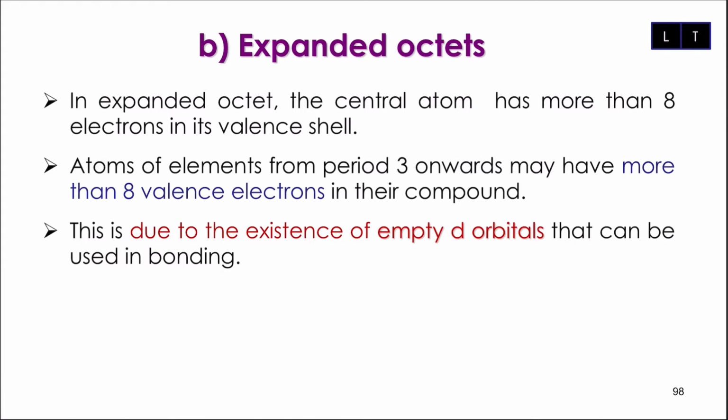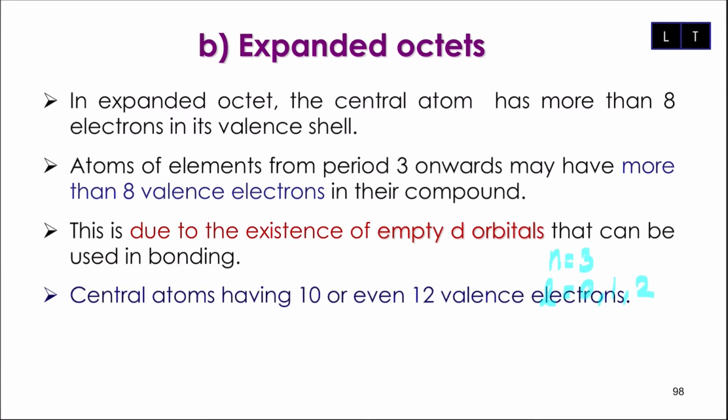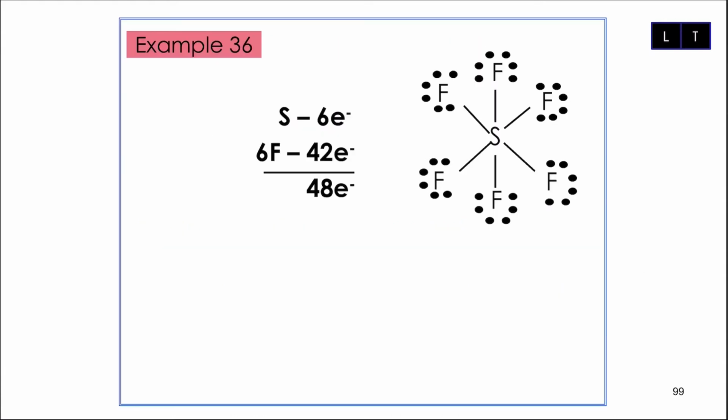Kita akan ada period 3 where n equals to 3. You can have the possible l value should be 0, 1 and 2. So you got 3s, 3p and 3d. Okay, so inilah yang kita maksudkan 3d orbital yang empty ni. Dan in this case, central atoms having 10 or 12 valence electrons. Let's take a look at one example.